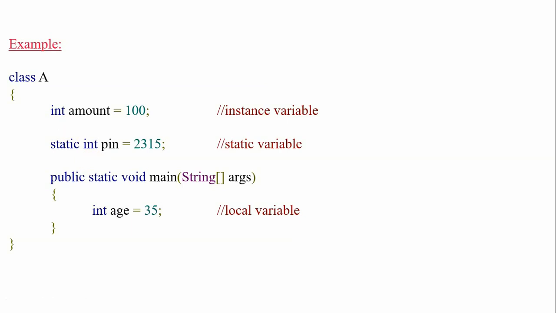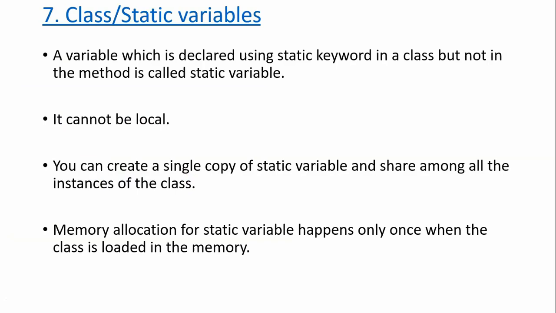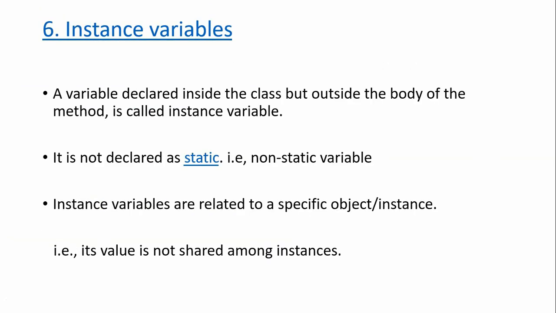I will explain later. What is the difference between a normal variable memory allocation and static variable memory allocation? If you observe here, instance variables are related to a specific object, meaning they cannot be shared among instances. Once you define a variable with a specific value in a specific memory location, that cannot be accessed by others.